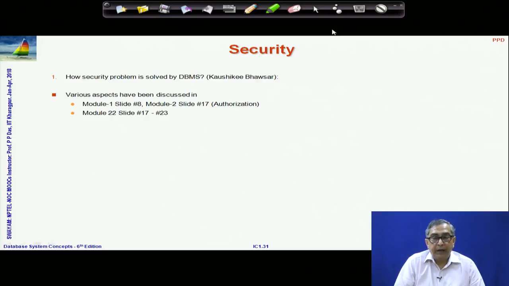So, in short, the answer to this question is that security is usually managed in a cooperative way. A part of the security is managed in the front end, a part is managed in the business logic layer, where you try to check for the correct access and so on, and then a big part is managed within the database in terms of the different security aspects that I talked about in module 22.